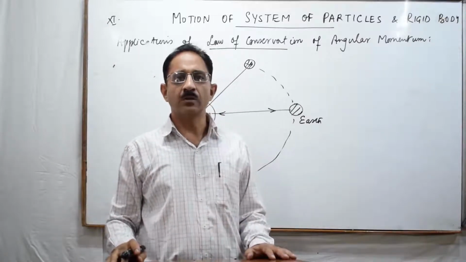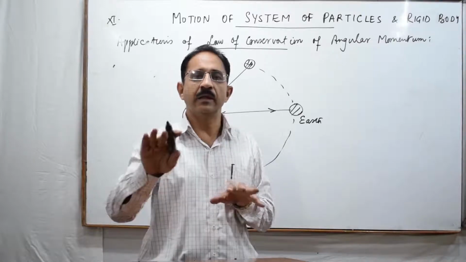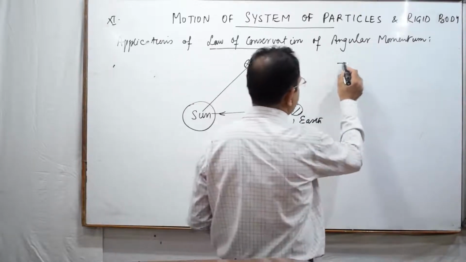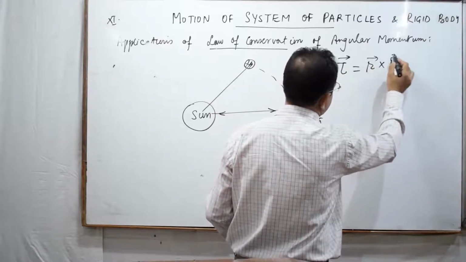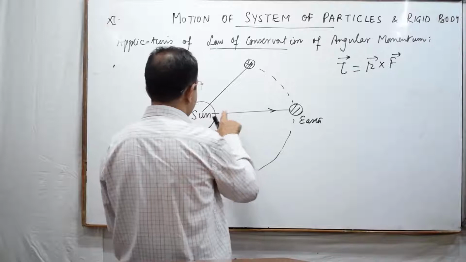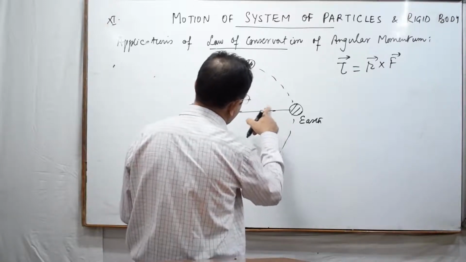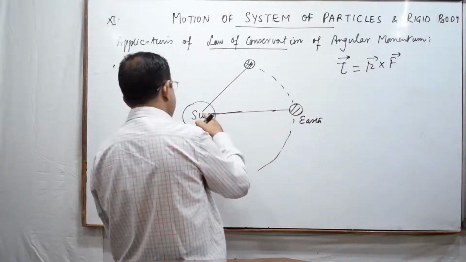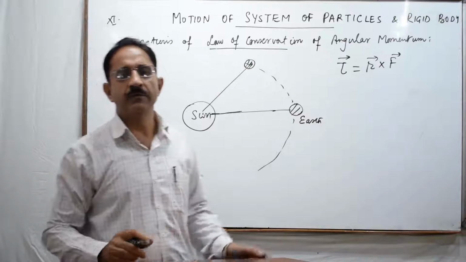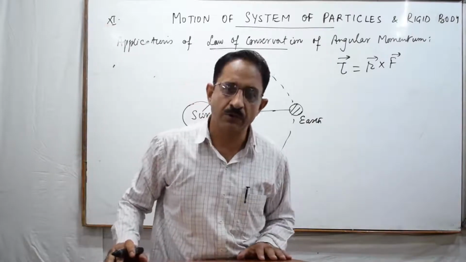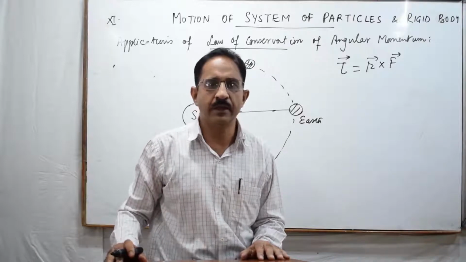Now, if we take the direction of the force along with the position vector, we have a relation like this: torque is equal to R cross F. So if the direction of the force is such that the force acts on this line, and whether you take the position vector from here to here or from here to here, either way there is an angle between the force which is acting and the position vector which is either 0 degree or 180 degree.